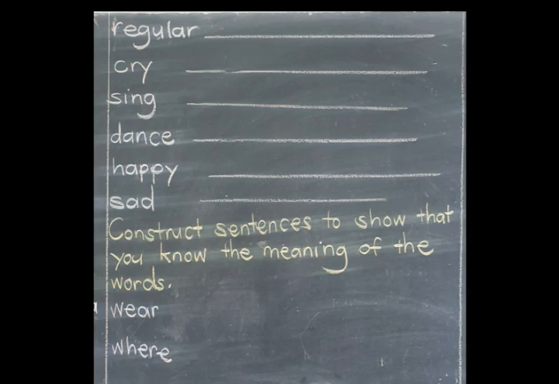Okay. So here in the first one they were telling us to construct sentences using the words. Now here they are telling us to construct sentences to show that you know the meaning of the words. When you look at these words that are given, they are homophones.